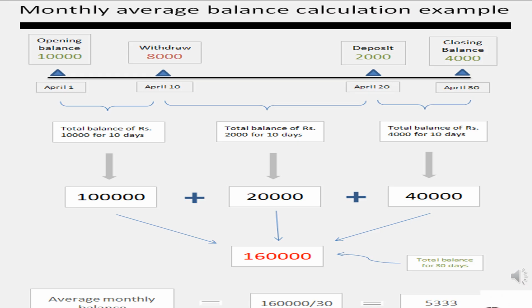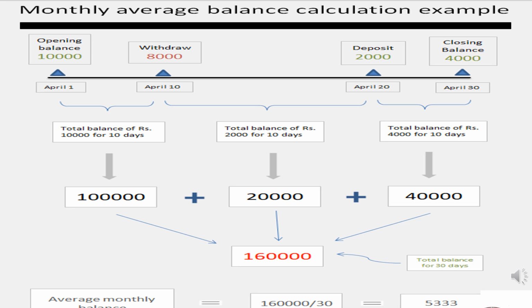Here is a monthly average balance calculation example for your better understanding. Let's assume Rahul's opening balance on the 1st of April is Rs 1,000. Then he withdraws Rs 8,000 on the 10th of April. So till the 10th of April his account balance was Rs 10,000, which means his total balance for 10 days was 10,000 into 10 days, that is Rs 1,000.